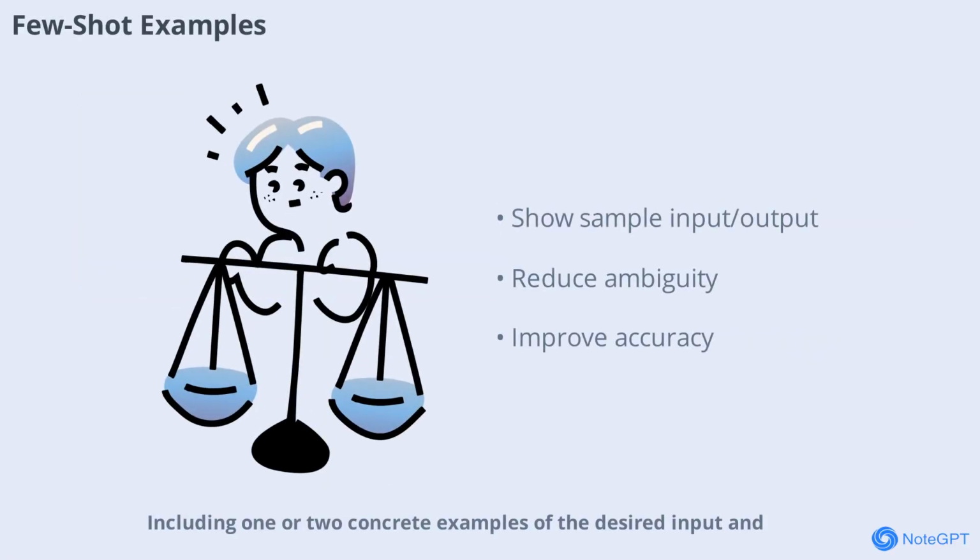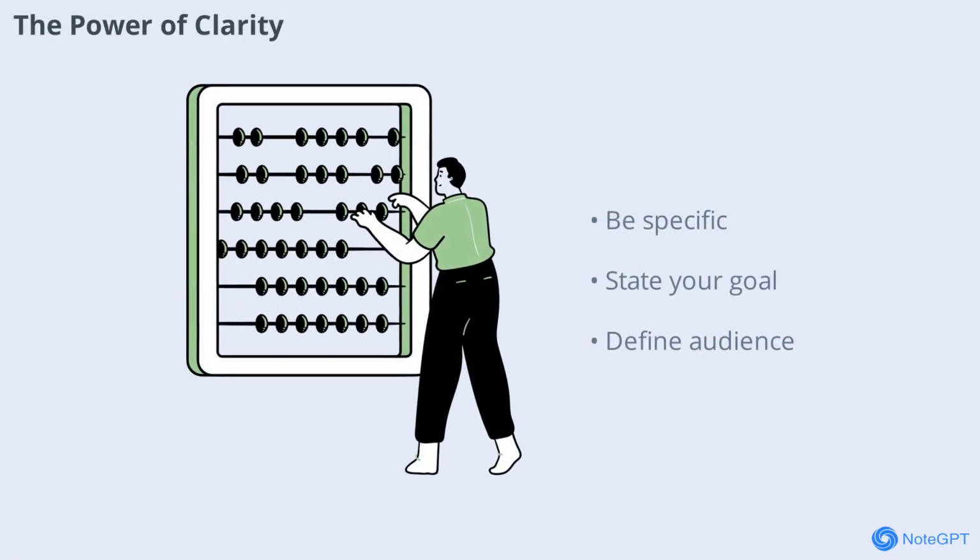Including 1 or 2 concrete examples of the desired input and output, known as few-shot prompting, can significantly improve the accuracy of AI responses. By showing the AI exactly what you expect, you reduce ambiguity and help it match your preferred style or format. For instance, providing a sample email or summary gives the AI a clear target to aim for.